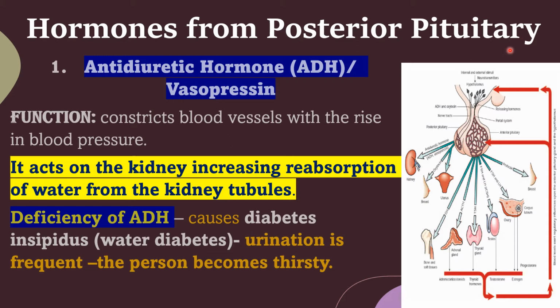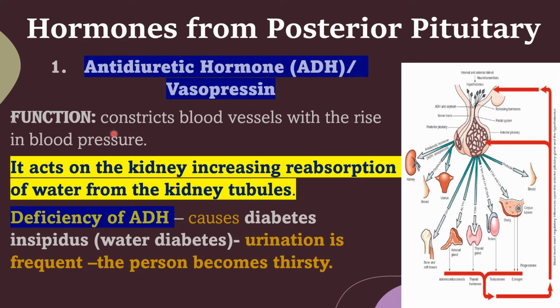Hormones produced from the posterior pituitary. Here you can see this is the posterior pituitary lobe, and this is the anterior pituitary lobe. The anterior pituitary lobe produces different types of hormones to stimulate other endocrine glands to produce hormones. Then the posterior pituitary gland produces mainly two hormones, vasopressin and oxytocin. We can discuss vasopressin first.